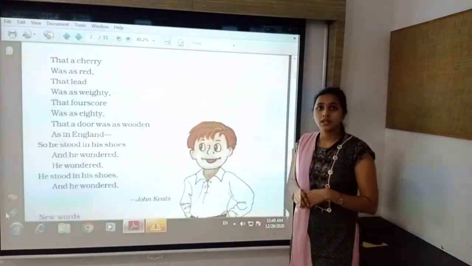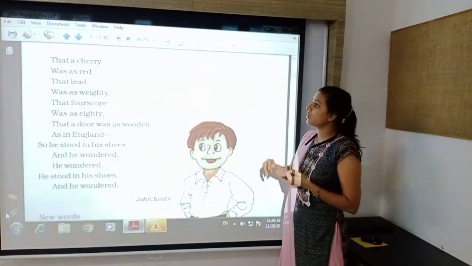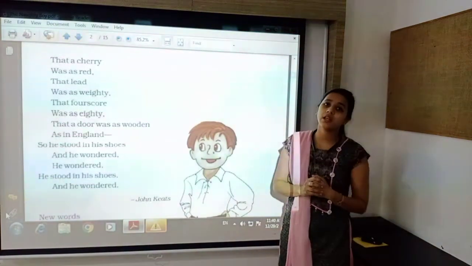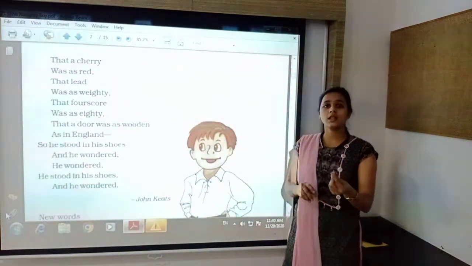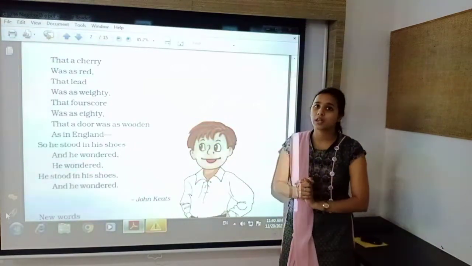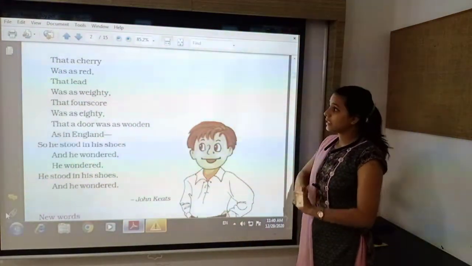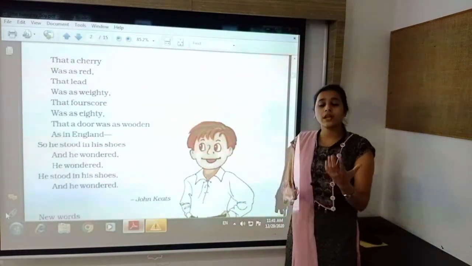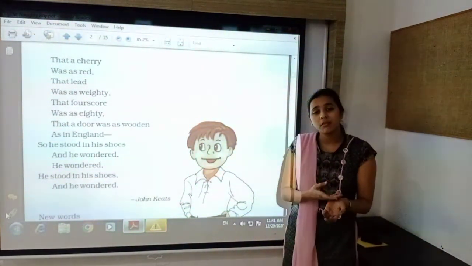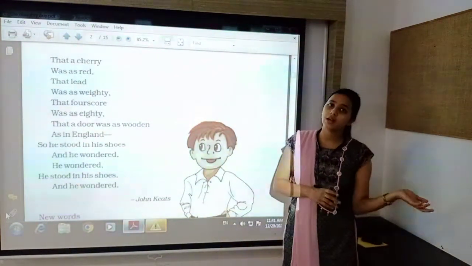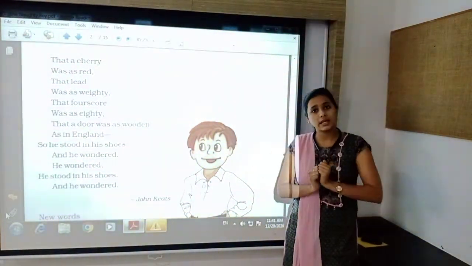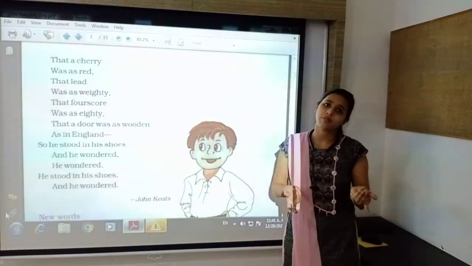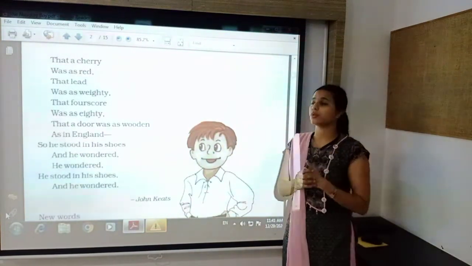That a cherry, the fruit, red colored fruit, was as red. The fruits were also same, just like in England. The cherry color was also same in Scotland. And that lead, a metal, was as weighty. The weight of lead was same as in England. Scotland also had lead and England also had lead, and the look of this lead was also same. There was no difference in that metal also.